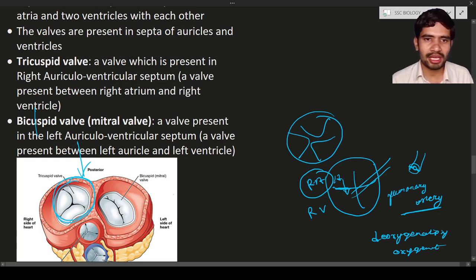Now the bicuspid valve. Where is the bicuspid valve present? In the left auriculoventricular septum, there is a bicuspid valve. This bicuspid valve is also known as the mitral valve. It is also going to prevent the flow of blood from the left ventricle to the left auricle.